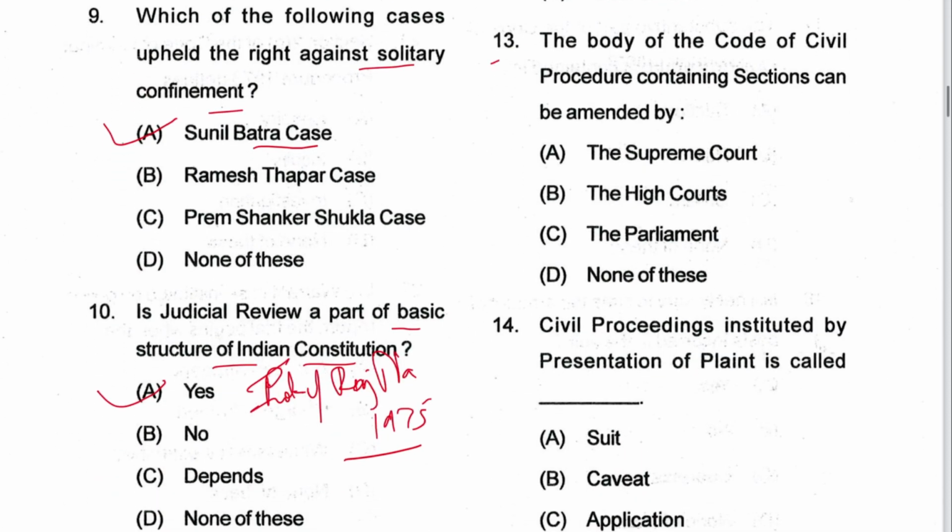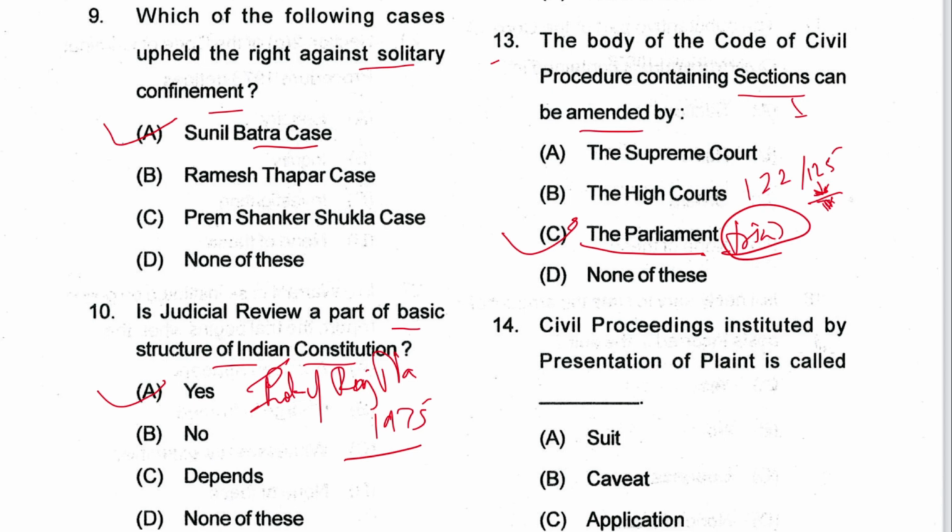Next is 13. The body of CPC containing section can be amended by the Parliament. C is the answer. See, this is a tricky question. How? See, 122 and 125 section of CPC mentions that High Court can make rules, but that's subject to approval of state government, central government. See, but nothing is mentioned about the sections. The sections can be amended by the Parliament only. C is the answer. This question was also previously asked in Punjab Judicial Services.